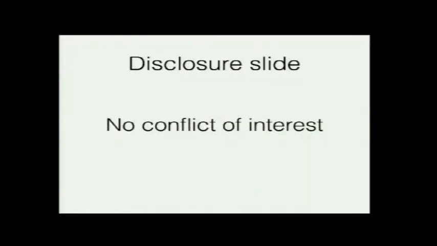To begin with, this is my disclosure slide. I have no conflicts of interest, but the previous speaker, Senthil, spoke about conflict of interest, and this is very important for anybody critically appraising a paper: try to understand who wrote the paper and what their conflict of interest is. Usually it is disclosed. For example, if somebody is publishing on total disc replacements and they own royalties or have stakes in those companies, that person has a major conflict of interest. So any critical appraisal should take that into account.